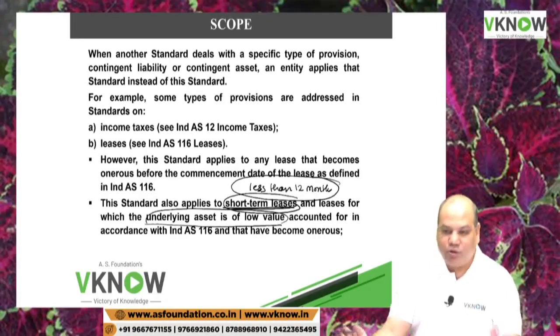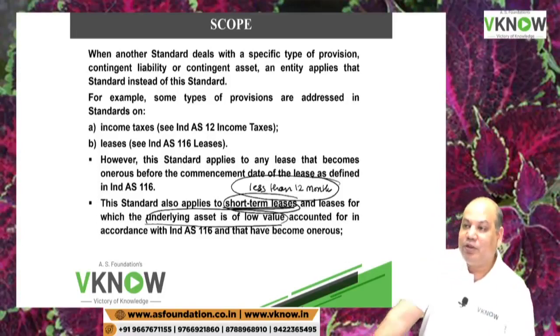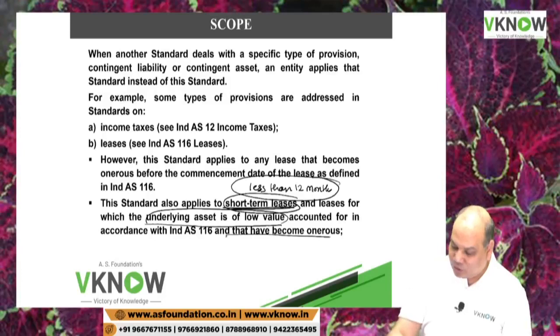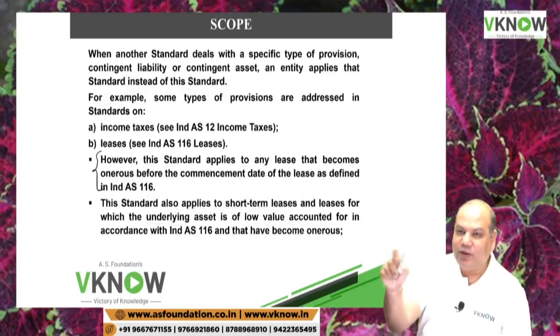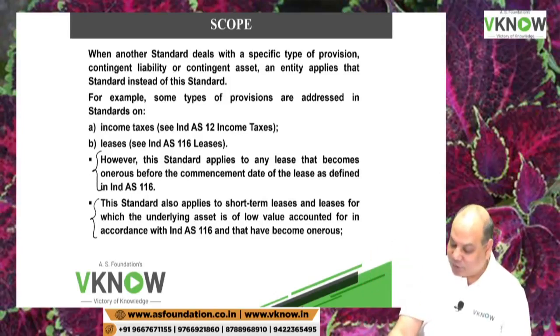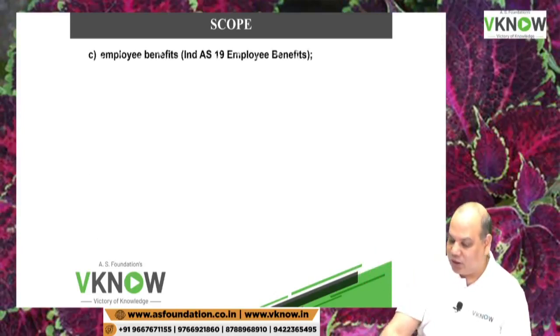You say, sir, please give me your 5 tables on lease. I have a meeting in my office, so I need 5 of your chairs for leasing purpose. I will return. That is a small value item. This standard is applicable. So if the lease becomes onerous at inception, the standard is applicable. If short-term leases become onerous, the standard is applicable. If leases of low value items become onerous, the standard is applicable.